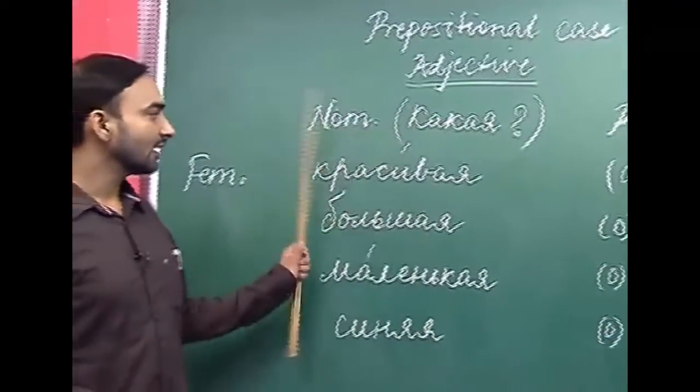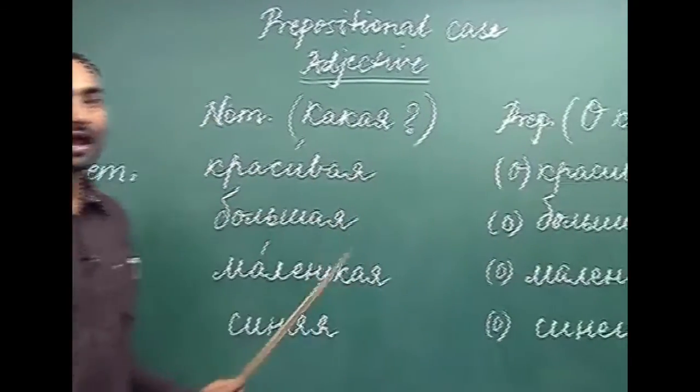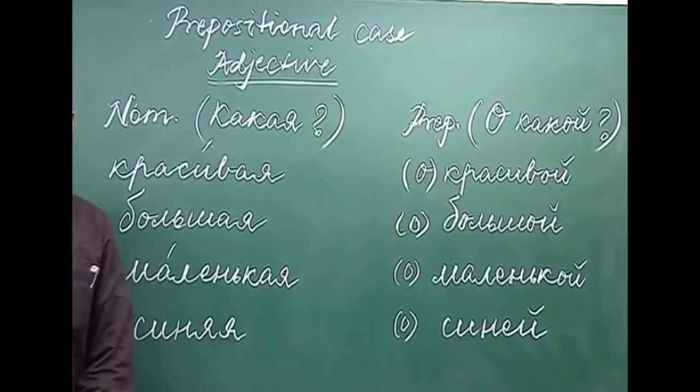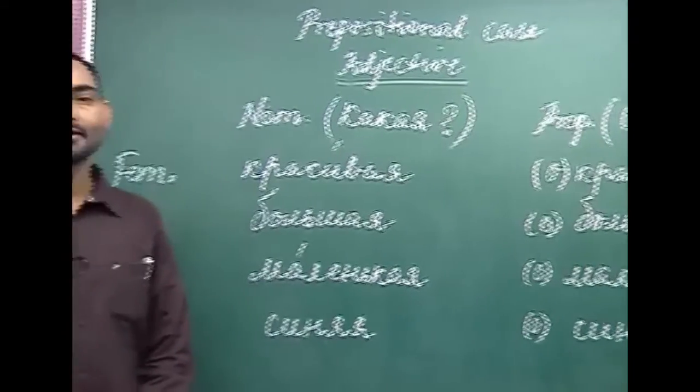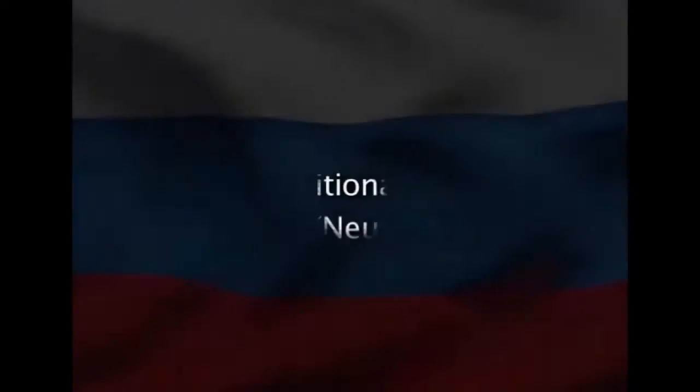So if the adjective has a hard ending, then we use the oi ending, and if it has a soft ending, we use the ei ending. So these are the two endings we use with the feminine form of adjectives in the prepositional case.